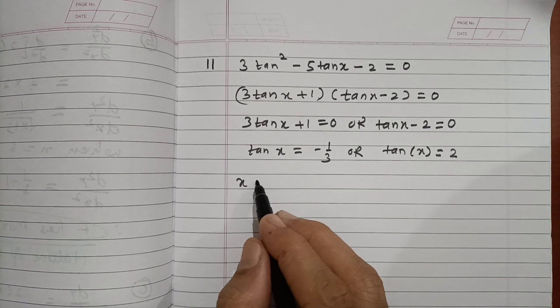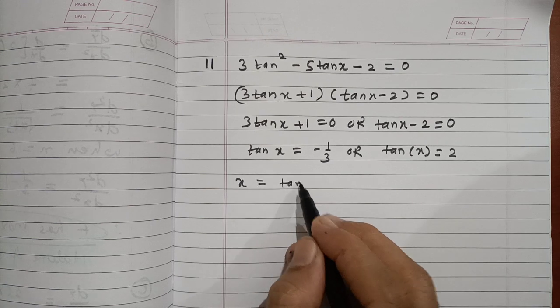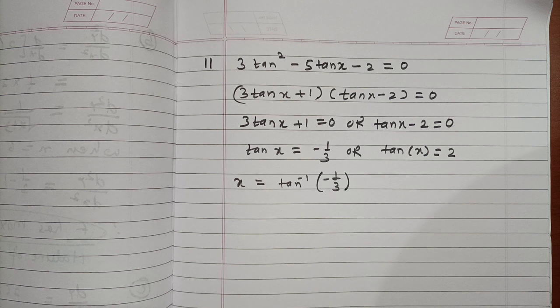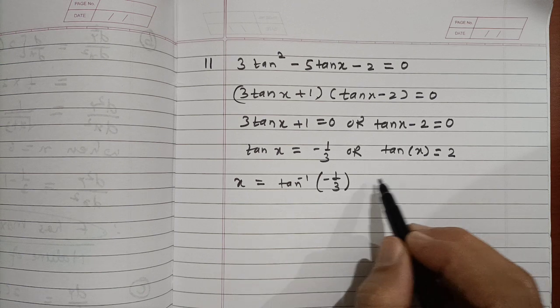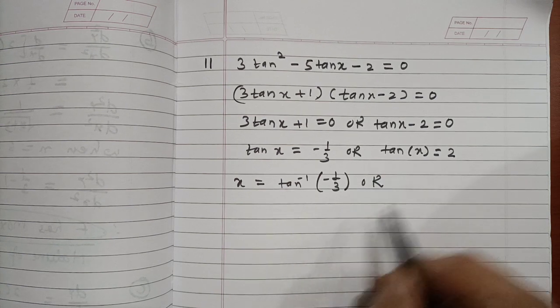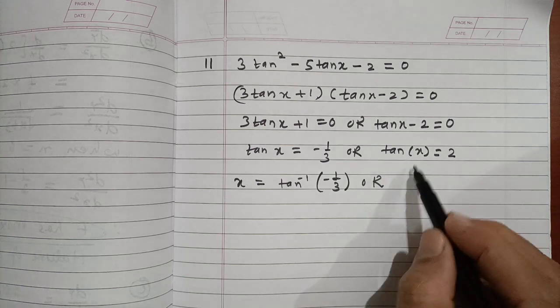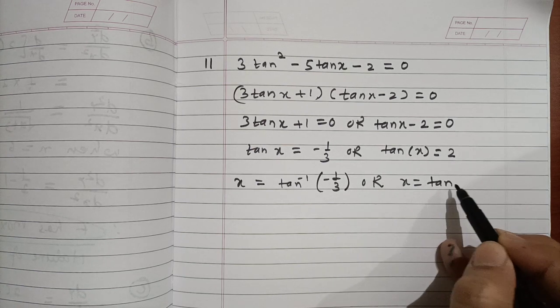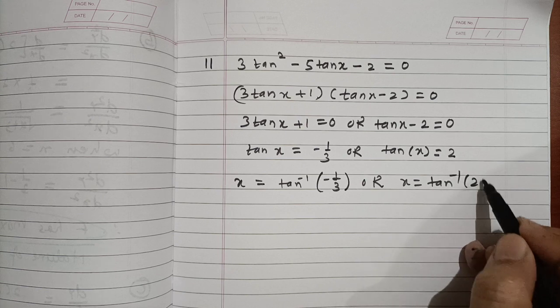Therefore, x is equal to tan inverse of minus 1 by 3, or x is equal to tan inverse of 2.